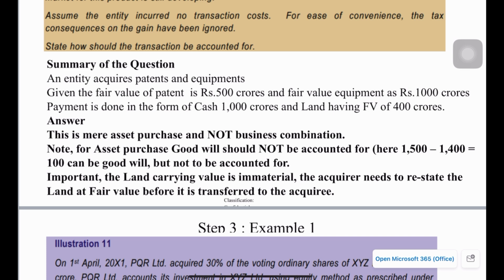Okay, and in the acquirer's books, they are transferring land which has a current book value of only 100 crore, but it is measured at a fair value of 400 crores, right? So here the book value is a bit immaterial, and the acquirer needs to restate their land at fair value and recognize the profit. 400 minus 100, 300 crore, they can recognize as profit and state the land at 400 crore, which is ultimately transferred to acquire the patents.